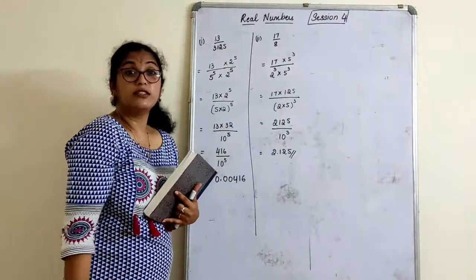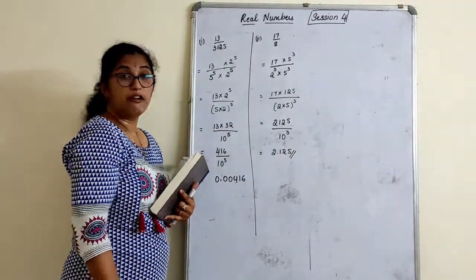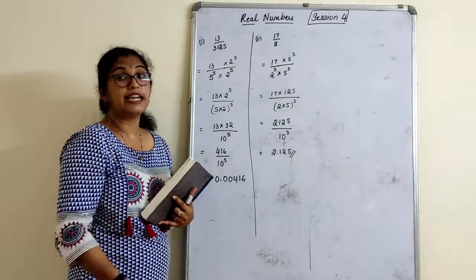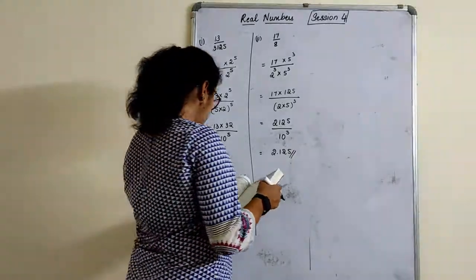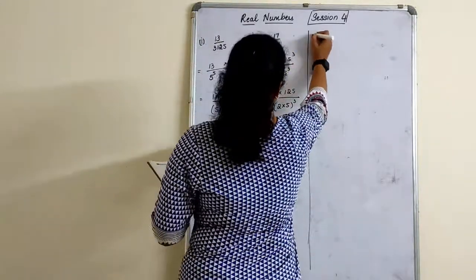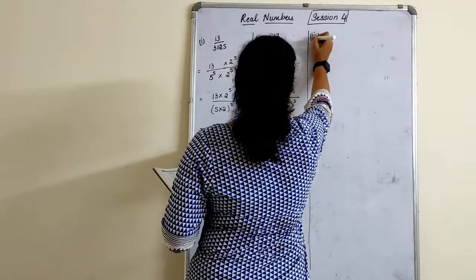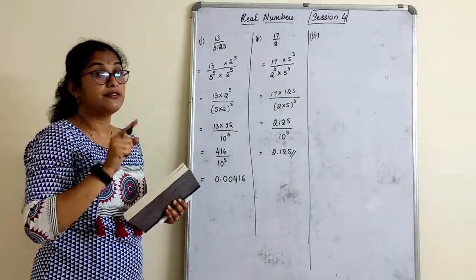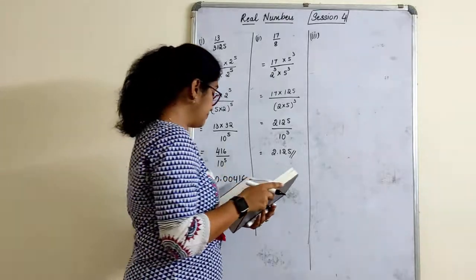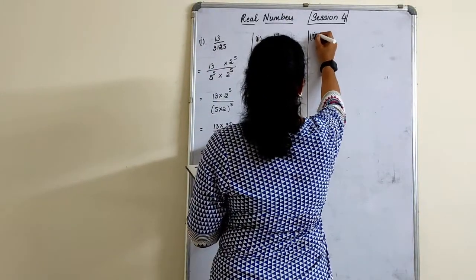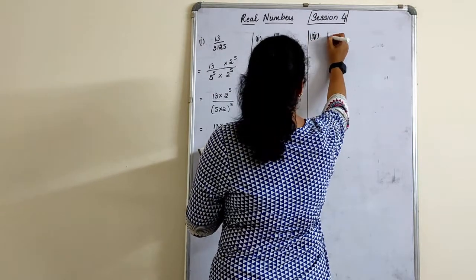See, division is so easy, right? You all struggled to divide by such big numbers, but it can actually be done like this. So let's go with the next one. Third one. But this is only possible if it is terminating. Otherwise, we can't apply this rule here. So actually the third one is not possible because it is not terminating. I think the fourth one we have to go with.